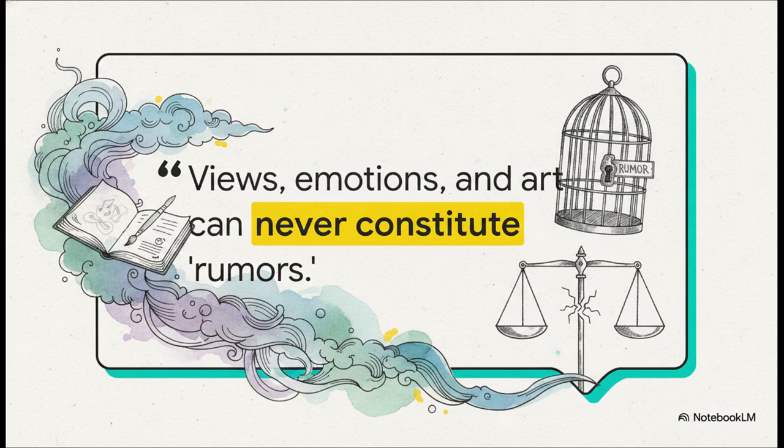Copilot actually hit the nail on the head in its legal analysis here. It stated, only falsifiable factual propositions can constitute false information. Views, emotions, and artistic expressions can never constitute rumors. By packing all these subjective views into a bucket broadly labeled rumors, the AIs noted that the prosecution fundamentally failed to prove that very first statutory pillar.